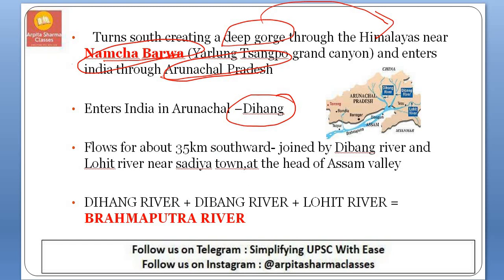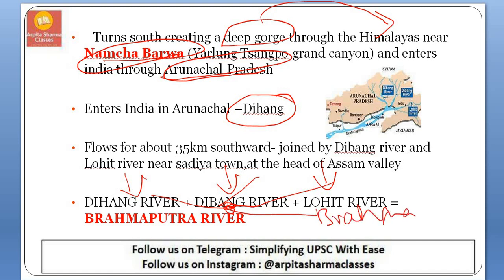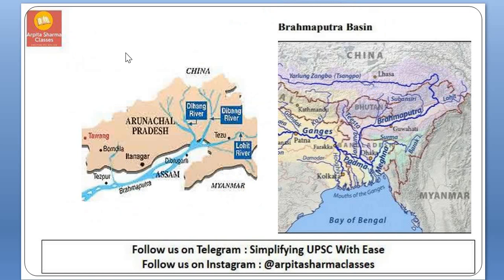After flowing about 35 kilometers towards Assam, it will be joined by two tributaries, Dibang and Lohit. Together Dihang, Dibang and Lohit, these three rivers meet and form the Brahmaputra river in Assam.